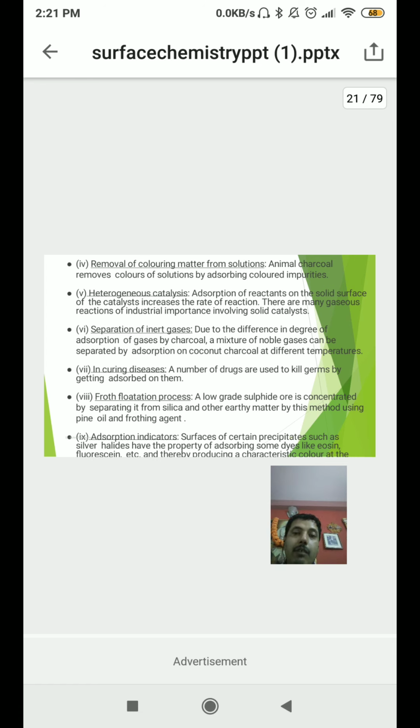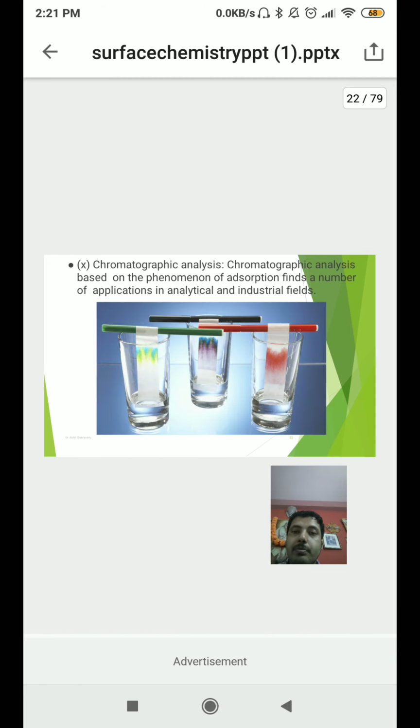A low grade sulfide ore is concentrated by separating it from the silica and the earthy matter. In this method, froth flotation is basically used in metallurgy to obtain the pure metal. So it is also a kind of adsorption. Next one is adsorption indicator. Surfaces of certain precipitates such as silver halide have the property of adsorption. Some dyes like fluorescein are used, thereby producing characteristic effects. So these are used as indicators also.